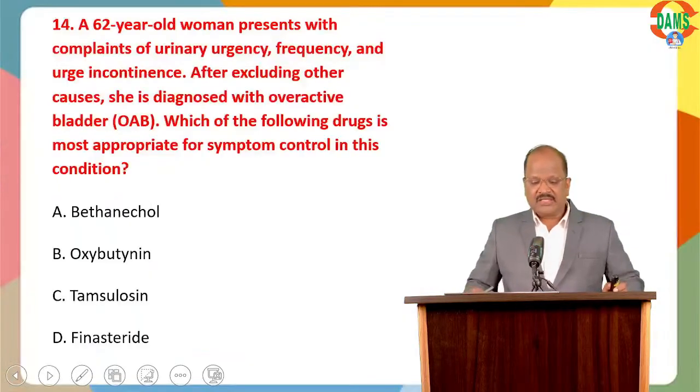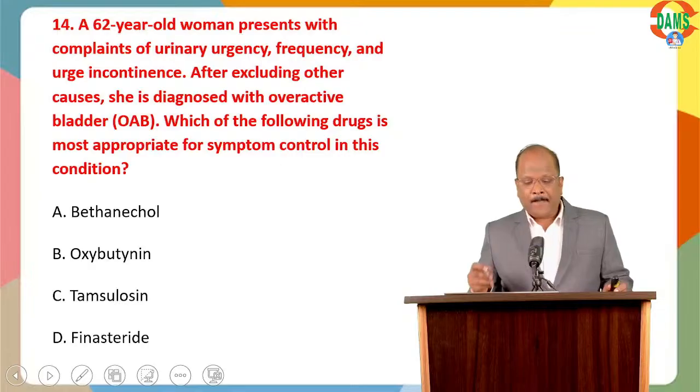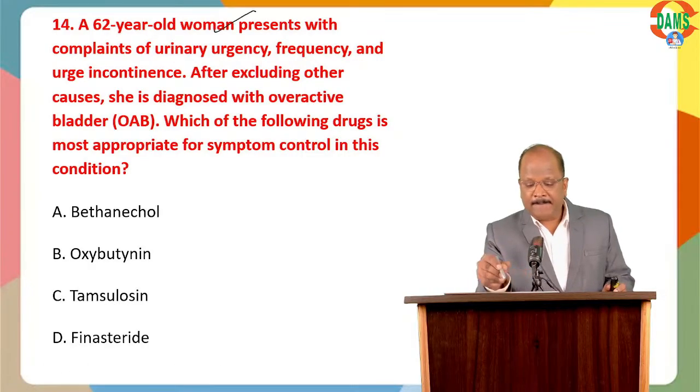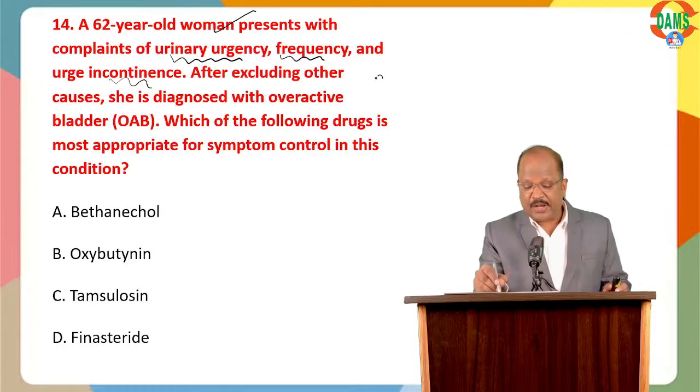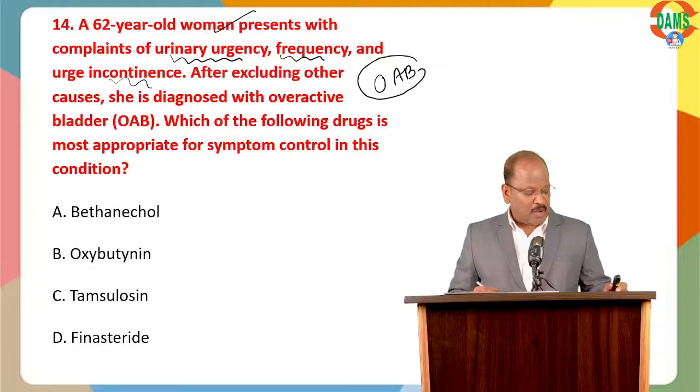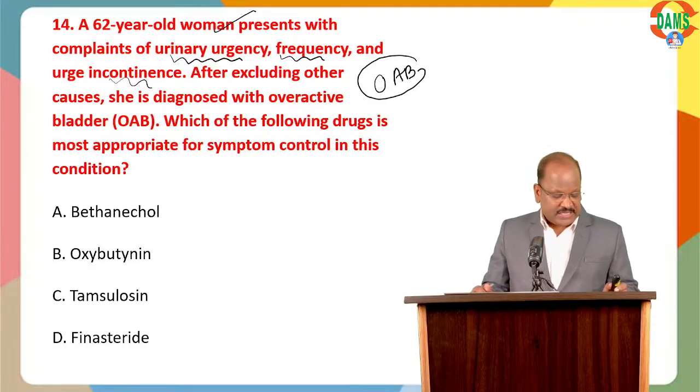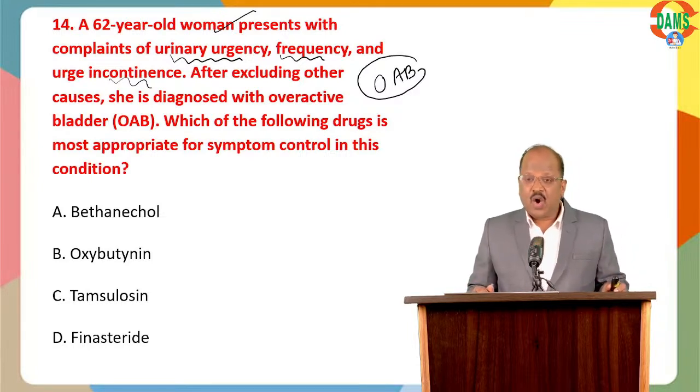Okay. And then the 14th question. Ready? A 60-year-old woman presenting with the complaints of urinary urgency, increased frequency, and urge incontinence. After excluding other causes, she is diagnosed with overactive bladder. Which of the following drugs is most appropriate for this patient? Answer please. For treatment of OAB, what is the best answer? Go for option B. Very good.